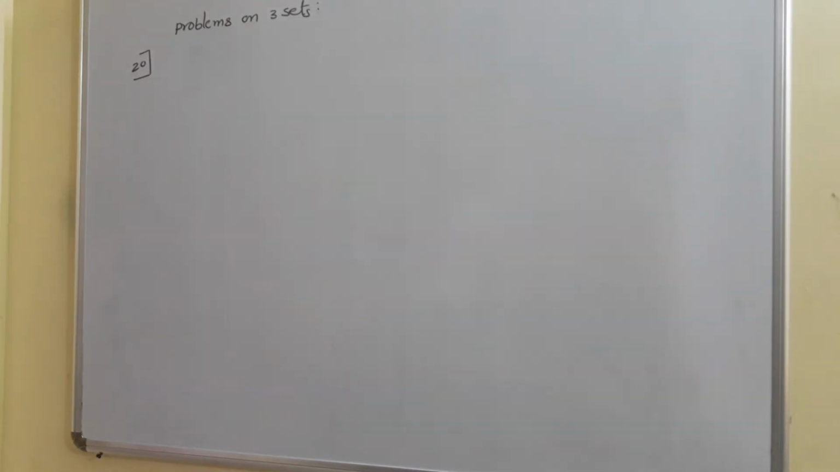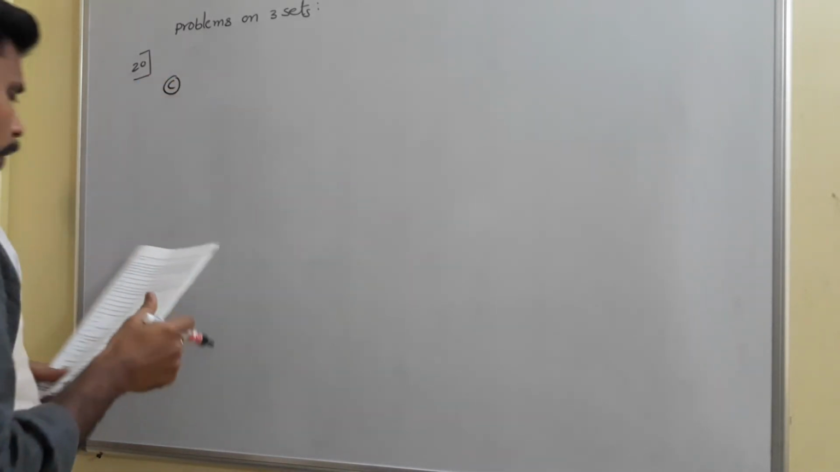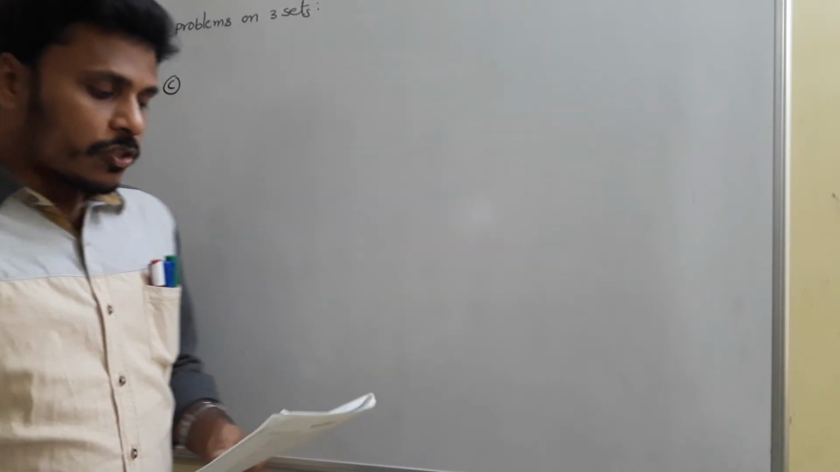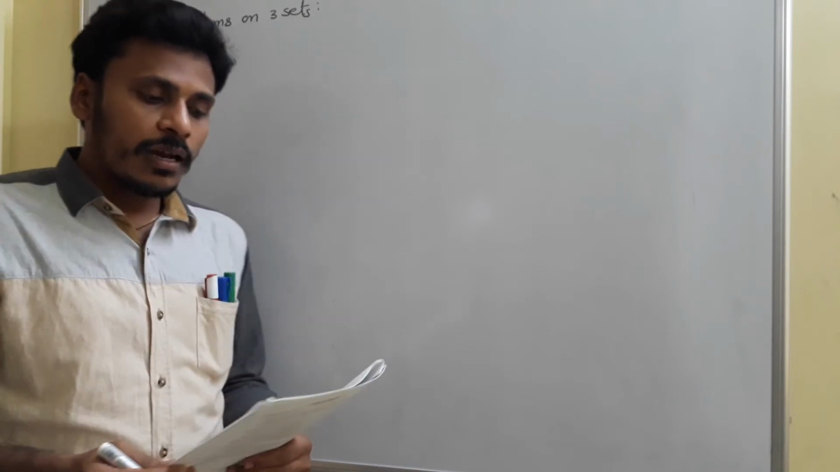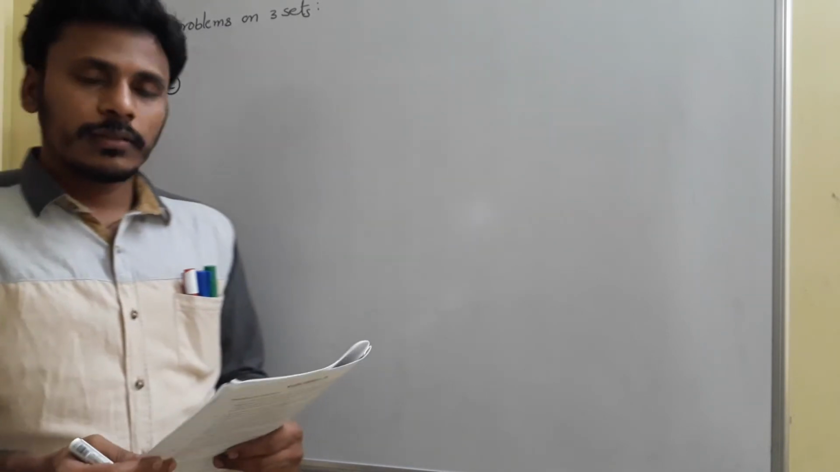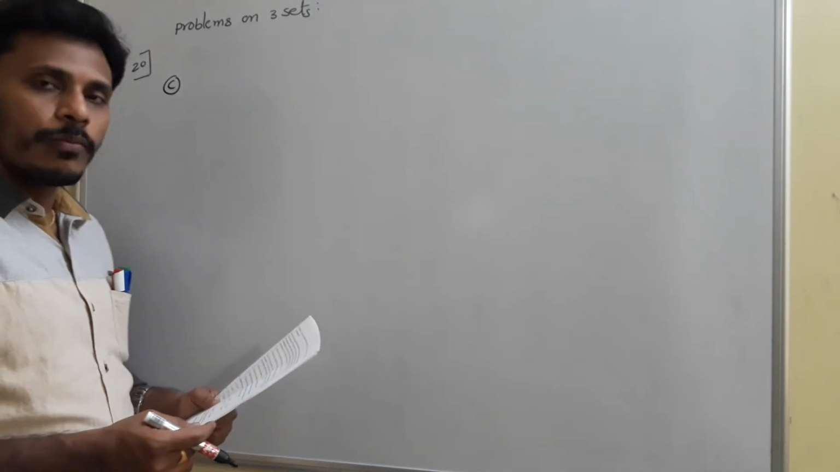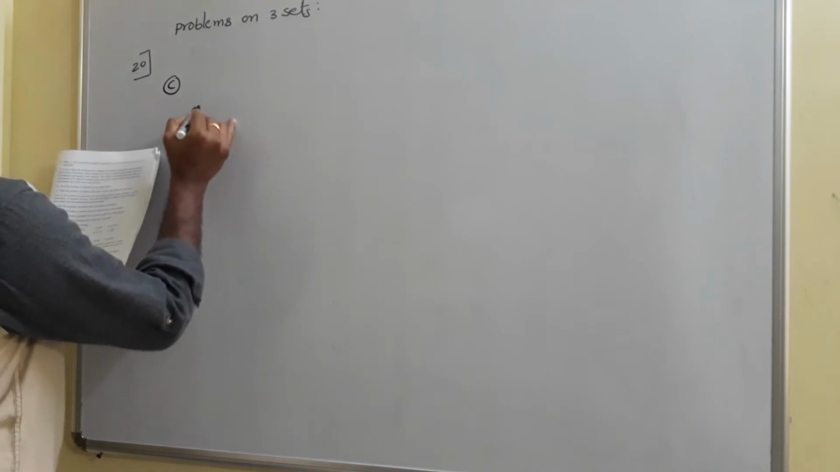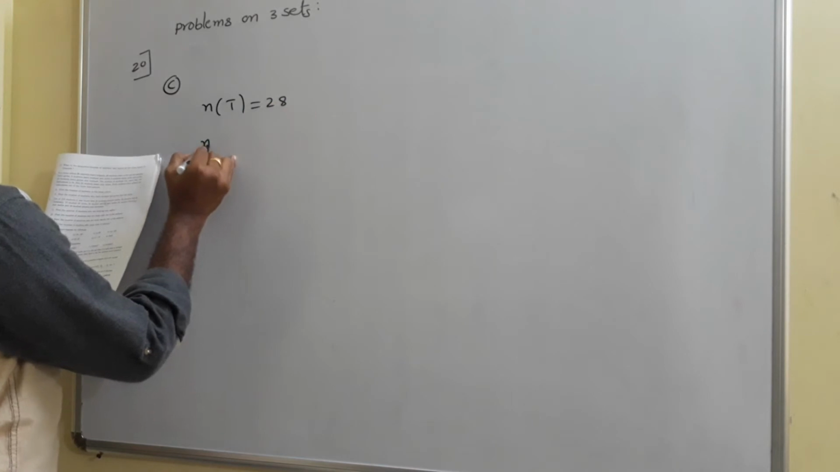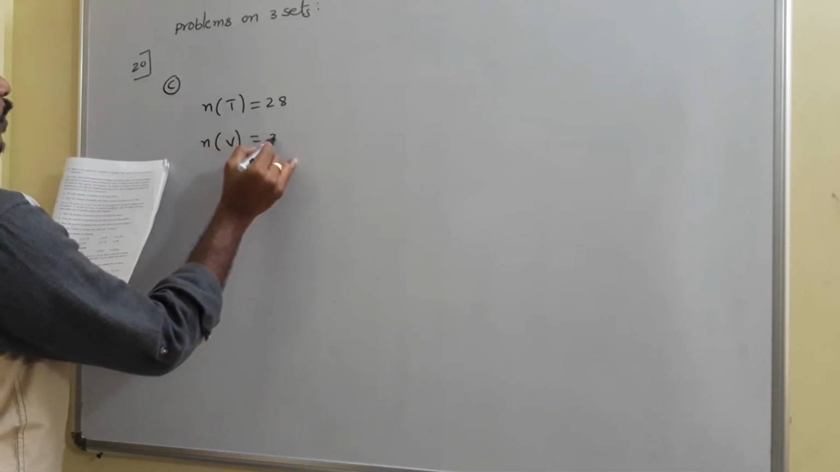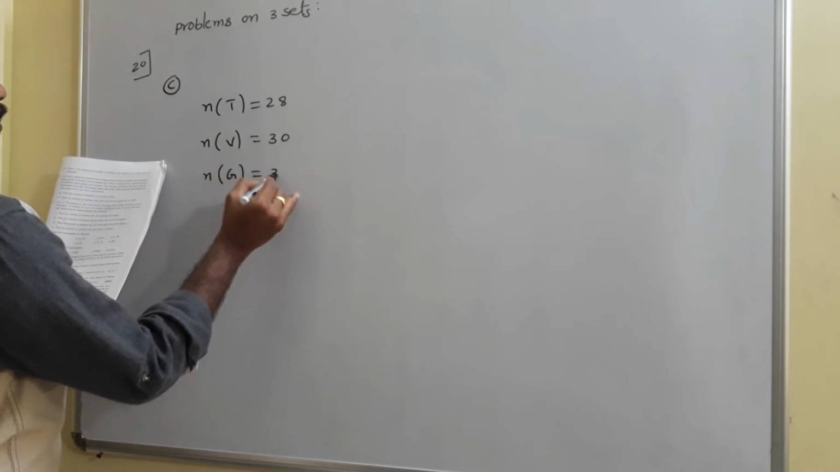Next problem, 20C. Right, look at the problem. In a music school, 28 students learn trumpet, 30 students learn violin, 32 students learn guitar. The problem is about the number of students of a music school, and it is given that the number of students learning trumpet is 28 and the number of students learning violin is 30 and the number of students learning guitar is just 32.